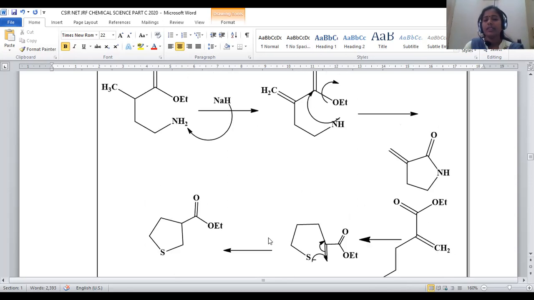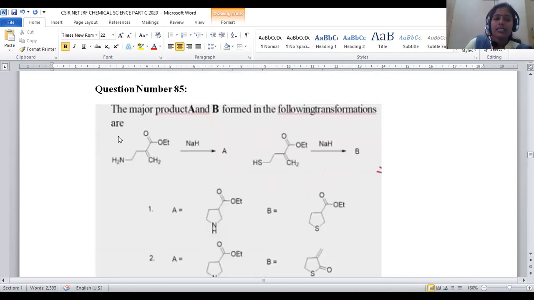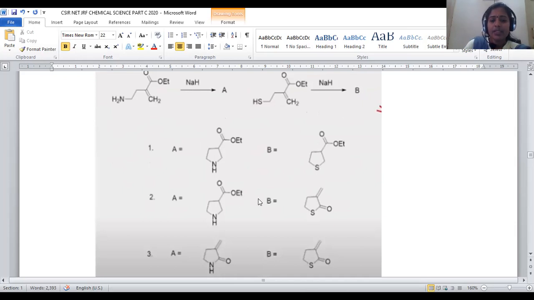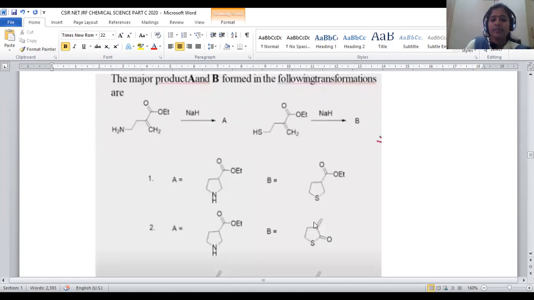So even though we have the same skeletal structure and the same reagent, with only the functional group varied, the mechanism of reaction will be entirely different and two different products will be obtained. So where can we find both the different products? Let us see. Compound 1 will be this one and compound 2 will be the ester. So option number 4 is satisfying the statement.